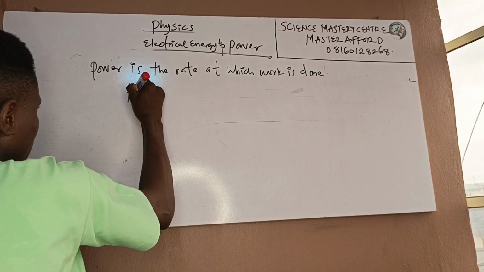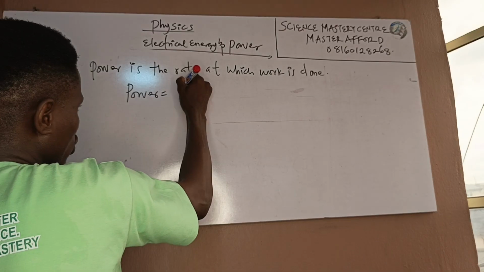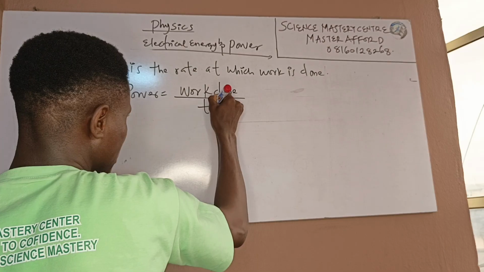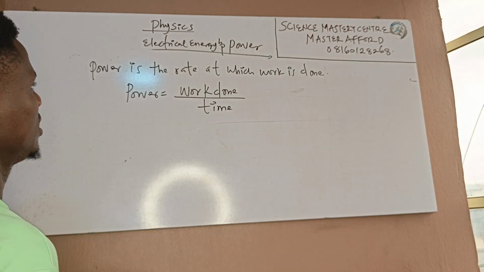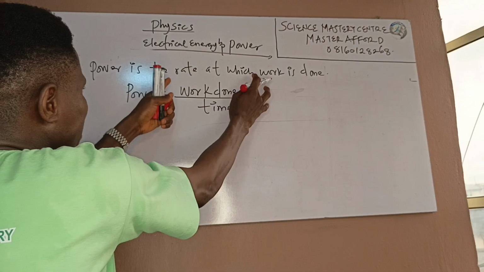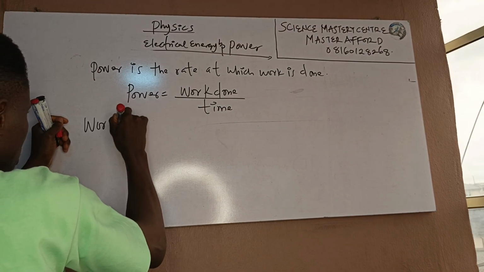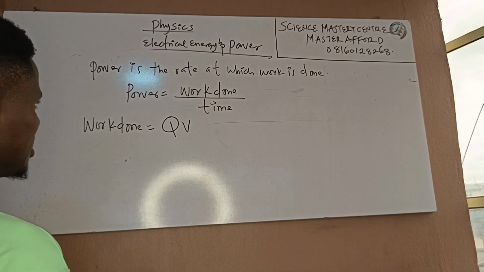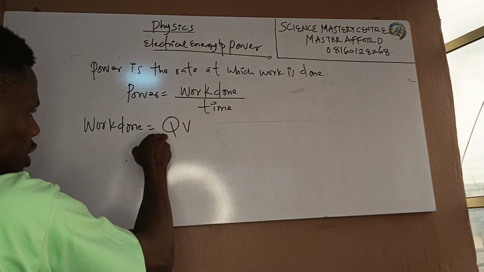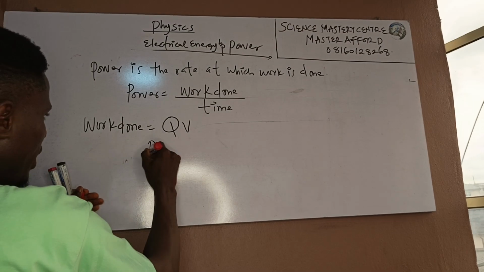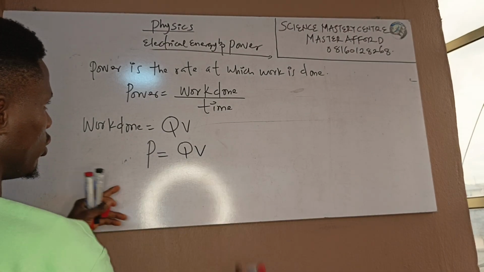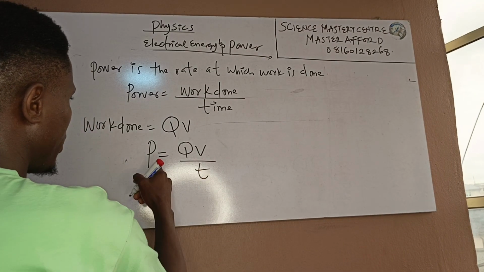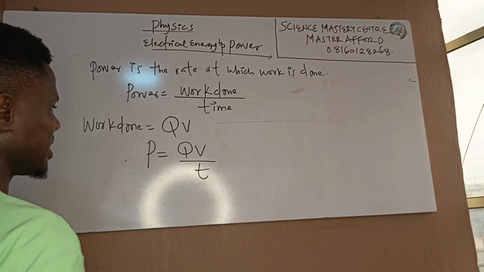That means P, power, equals work done over time, since we say rate at which work is done. Now, remember the formula that we derived for work done: work done is QV. So in the place of work done, I can put QV. I will now have power equals QV over time.